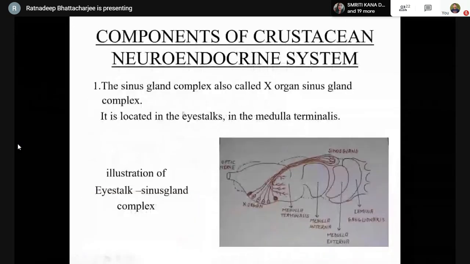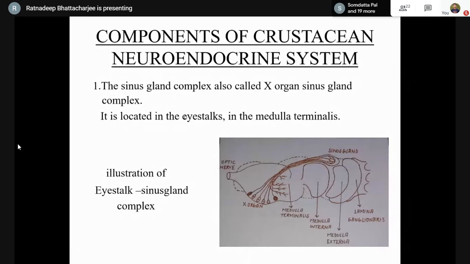Now, the neuroendocrine system in the crustaceans deals with the study of the interaction between the nervous system and the endocrine system. The crustaceans are seen to have a predominant neuroendocrine system in addition to distinct endocrine glands which cover a wide range of physiological functions.